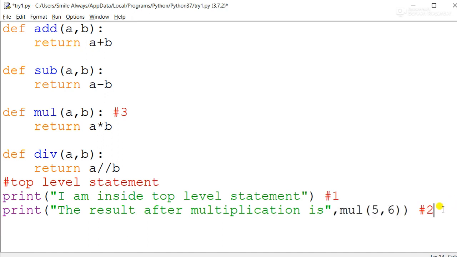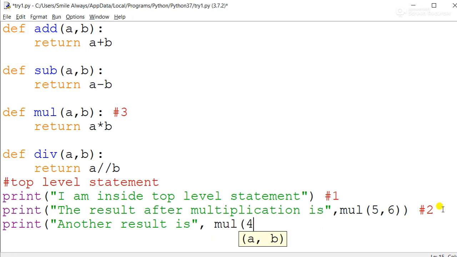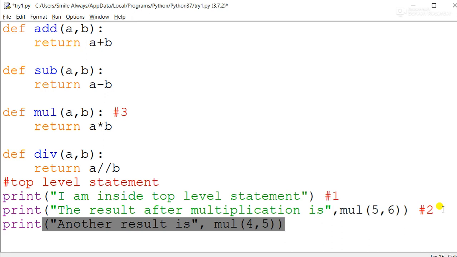Now suppose again I am calling this function. Again I am writing like this, print another result is, and then again I am writing the same function. Now what you have to understand is that it is not compulsory that I have to write a different function. I can write the same function again and again.